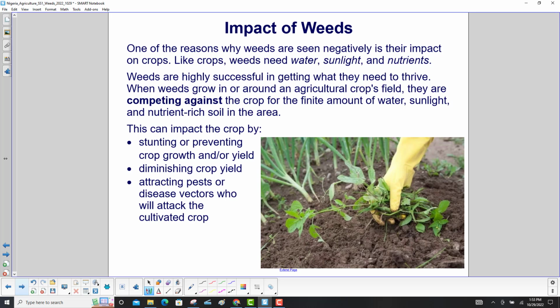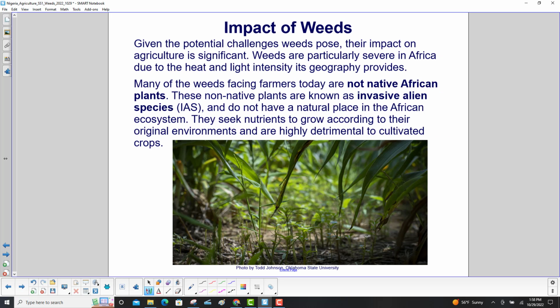When weeds grow in or around an agricultural crop's field, they're competing against the crop for the finite amount of water, sunlight, and nutrient-rich soil in the area. This can impact the crop by stunting or preventing crop growth and/or yield, diminishing the crop yield, or attracting pests or disease vectors who will attack the cultivated crop. Given the potential challenges that weeds pose, their impact on agriculture is significant.